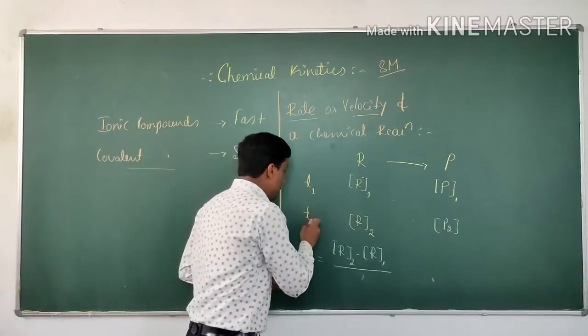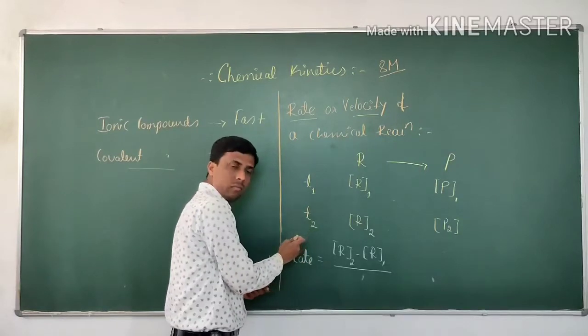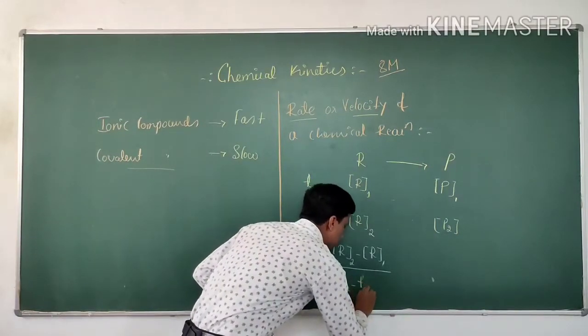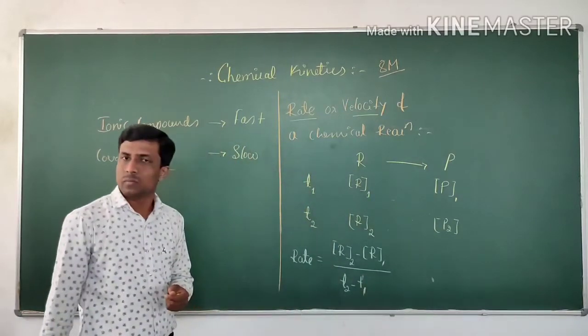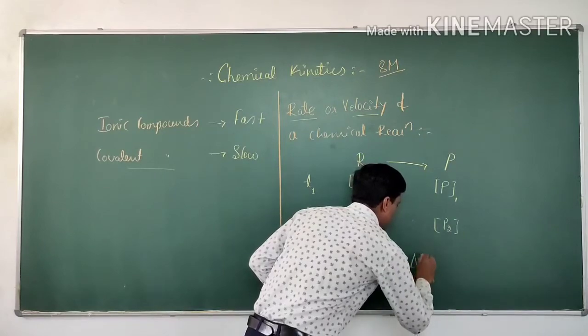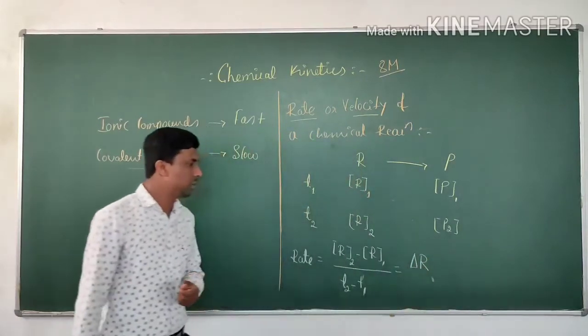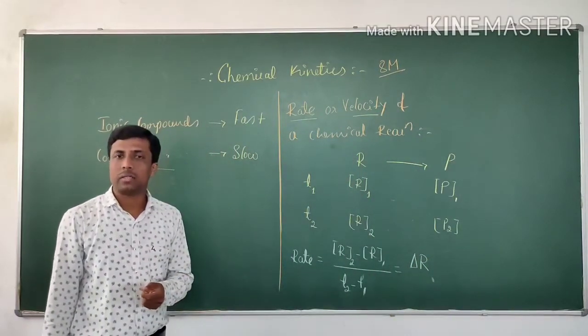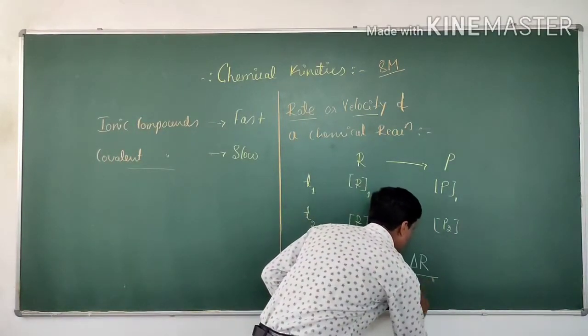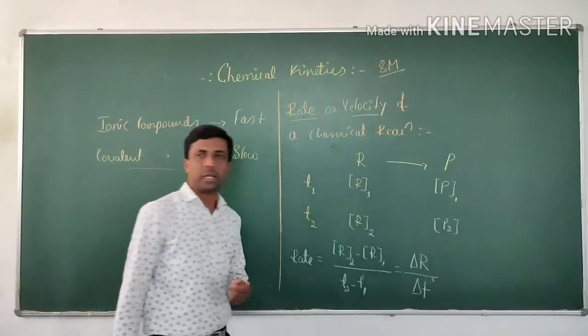In T2 minus T1. This is known as delta R, the change in concentration of the reactant in the given time, delta T.